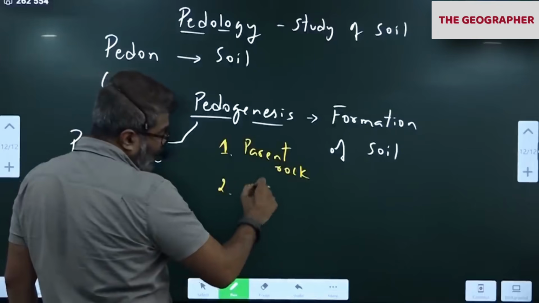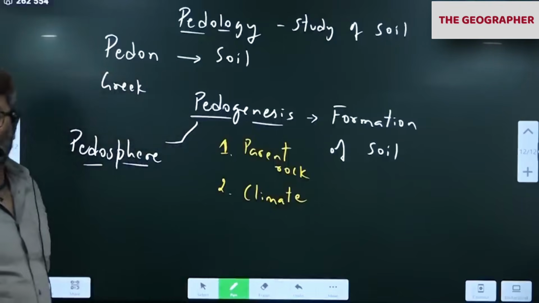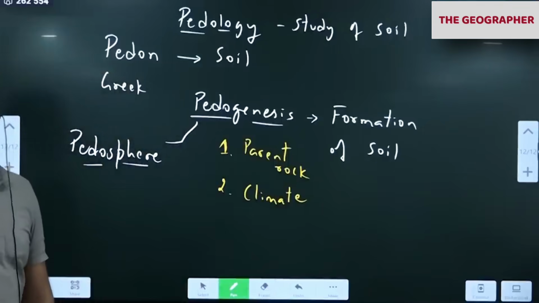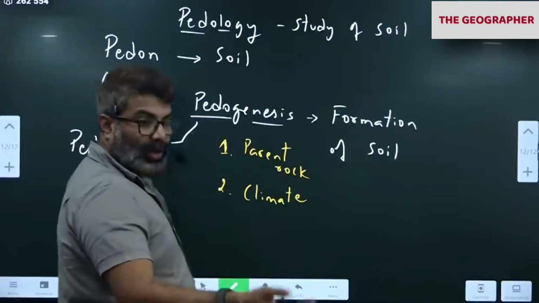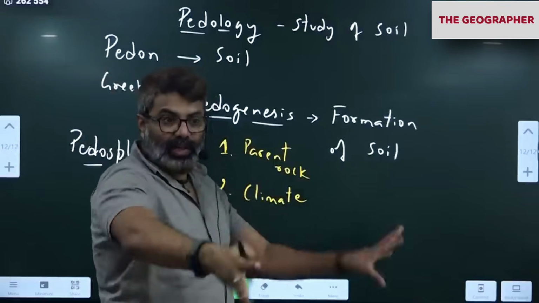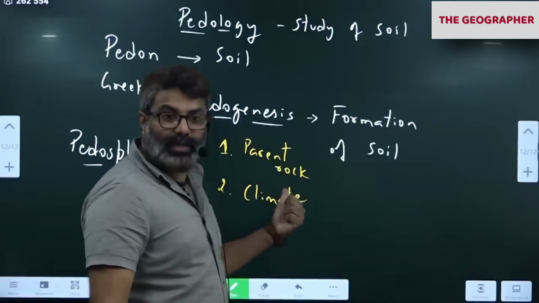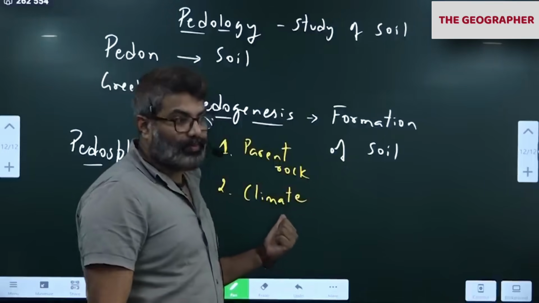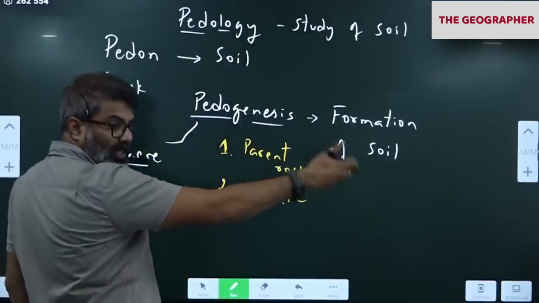Second factor is climate, because climate is a modifying factor. Sometimes heavy rain, sometimes no rain. Both situations are there. Some places receive more rain every year, some places don't receive rain at all. Climate is a modifying factor. Like Rajasthan, why is it different now? Because of climate. Okay. So climate also modifies the soil.